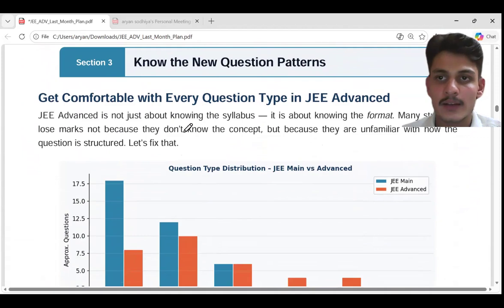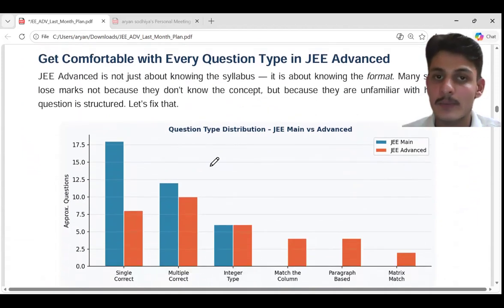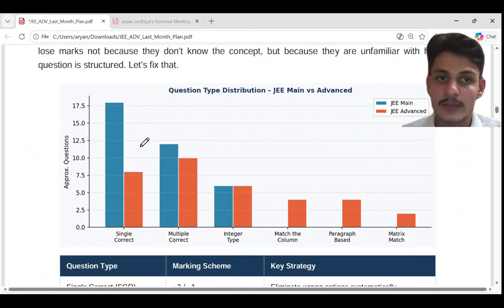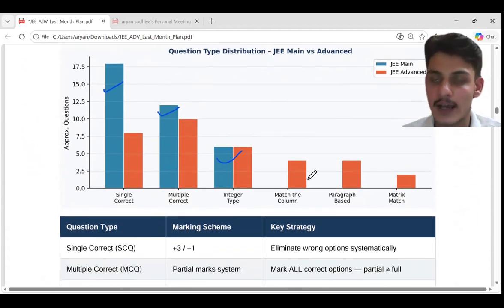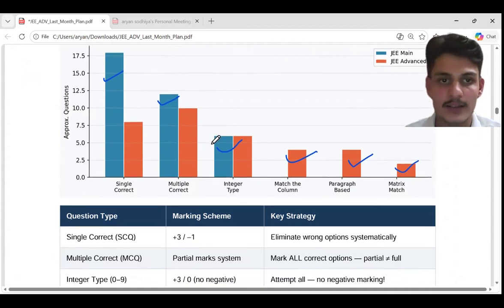Now get comfortable with the types in JEE Advanced. I will make you familiar with the types because in JEE Mains you will only see three types of questions: single correct, multiple correct, and integer. But in JEE Advanced, new patterns are asked. New patterns are introduced, like match the column, paragraph based, matrix match. So you need to be familiar with that, because until now you were attempting the JEE Main problems. Now JEE Advanced problems are also important, and get accustomed to them.